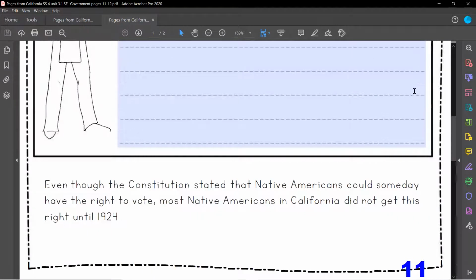Now, I want you to stop and think about that for a minute. These are people who are already there. This is their land, this is their home, this is their property. And these new people come moving in, and they go and tell them, I don't think you should vote, or I don't think you should have a right to this land, which is completely unfair. In so many ways, it basically fights against all of the things that they said they wanted. So that's something to think about and keep in the back of your head.